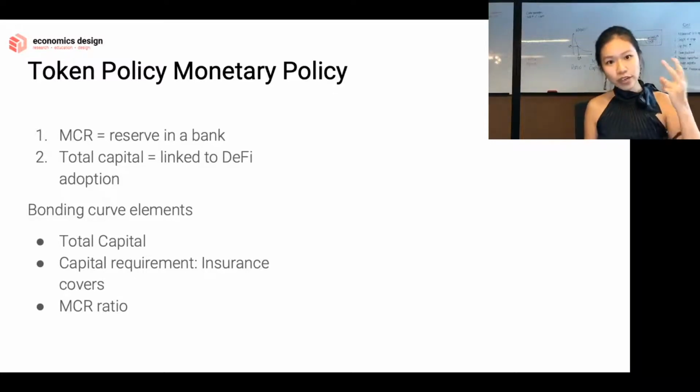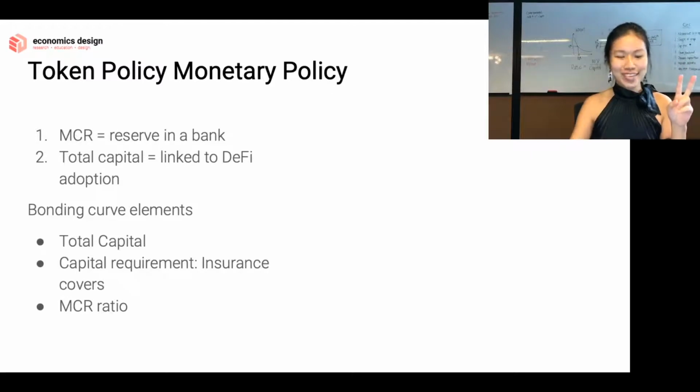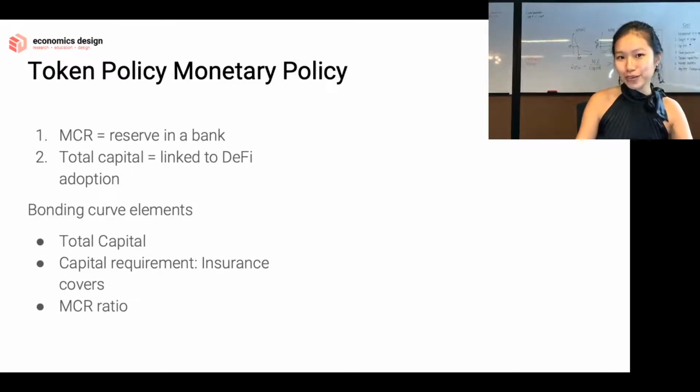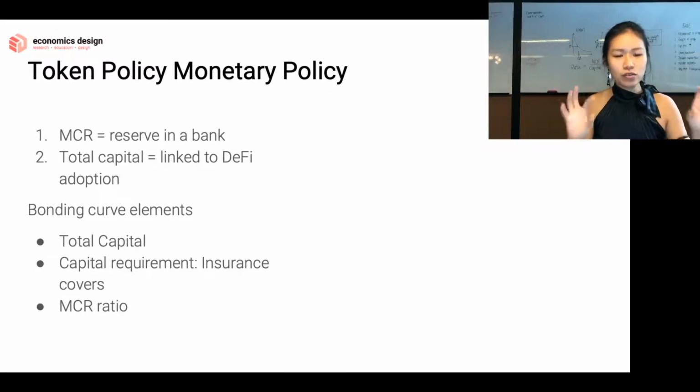The ratio, because we only have two variables, right? The MCR and the total capital. So the MCR ratio is the total capital divided by MCR. So the linking between these two variables. MCR is the short-term growth, total capital is the long-term growth, and then we're going to look at the interrelation between them. We have these three different elements added into the model so that the model can give us a more robust understanding of the entire ecosystem through the price of NXM token.